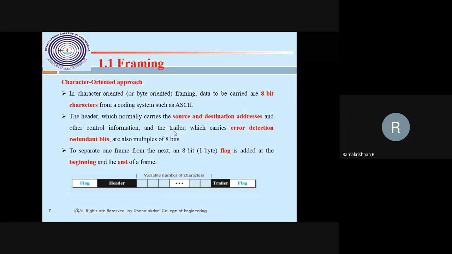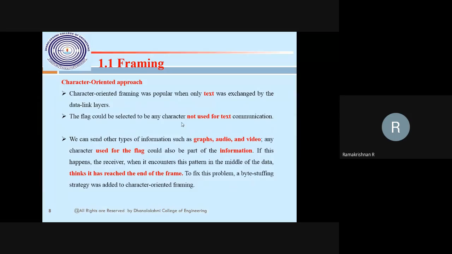Suppose I'm sending a mail id, with so and so at so and so. How will the destination identify that this at is coming, meaning the end of the frame? It will be confused. So that's what we need byte stuffing for. That is a 2 mark question, how byte stuffing works.